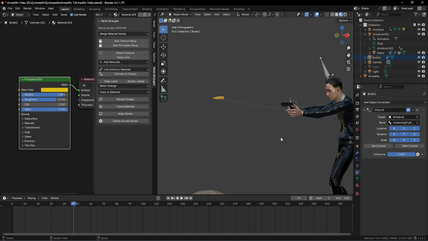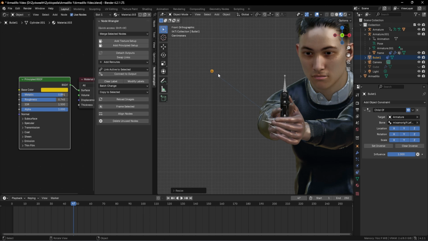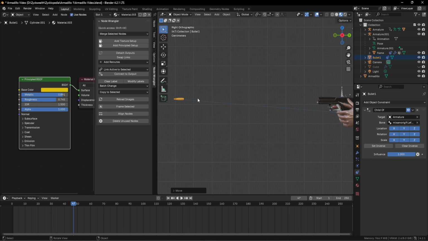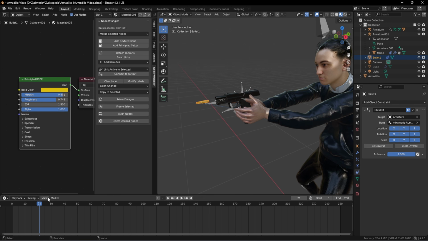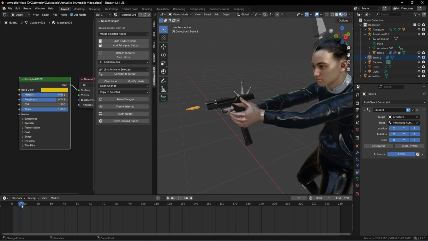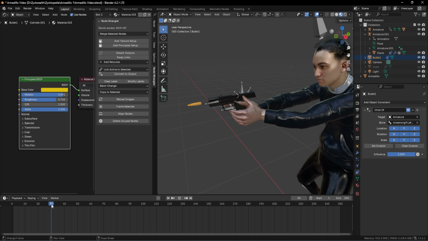So go towards the first view. Then we can decrease the size like this. Also, it's better to move it over here next to our barrel. Then again click on the bullet and move it closer towards our gun like this. And if we go towards our perspective view and play our animation like this, we can see that the character, the gun as well as the bullet are following the same animation.